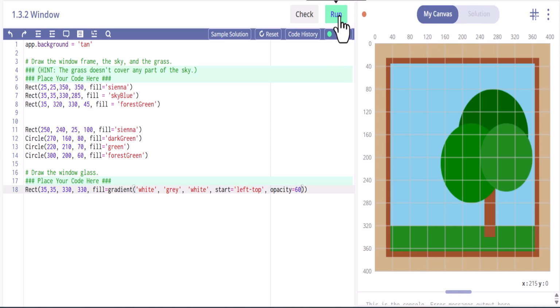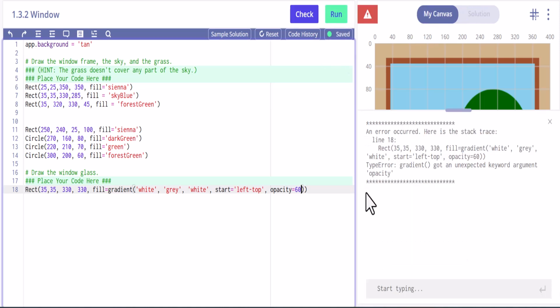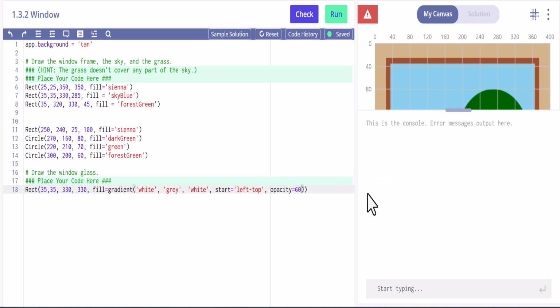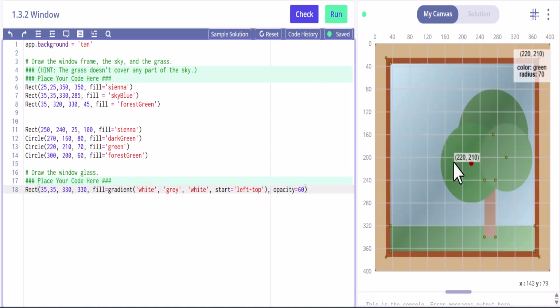So let's go ahead and run this. And opacity. Oh, yes, forgot to do this right here, because these are all together. Didn't include the opacity with that. There we go. Okay. So that's how you create this right there.